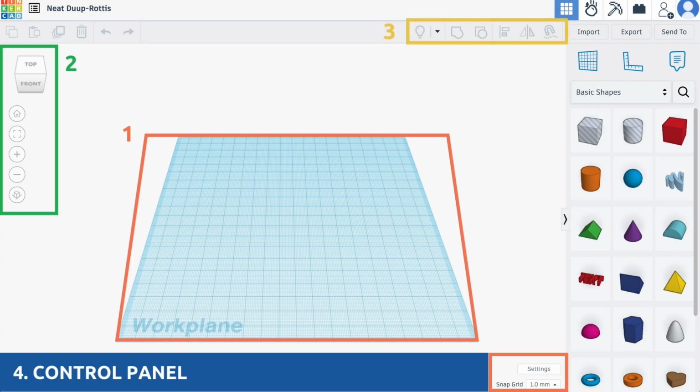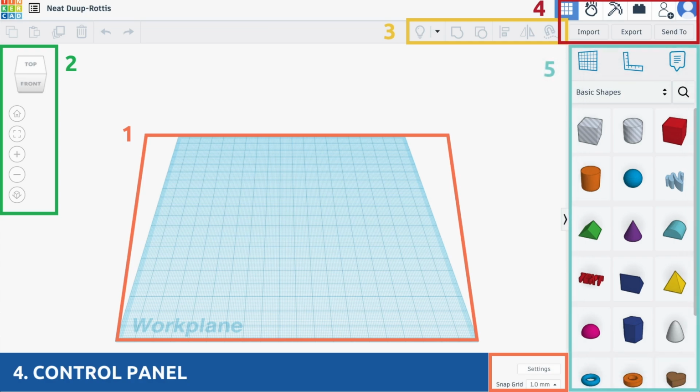3. Editing parts. In this area you can hide objects, align them, group them or ungroup them. 4. User zone. From here you can import or export files and access more TinkerCAD options. 5. Parts bank. Here you will find all the shapes and tools that you can use to create your models. On top of this bench are the work plane tools and ruler. 6. Editing tools. These include copying, pasting, duplicating, deleting, redoing, undoing, and changing the visibility or license of the file.